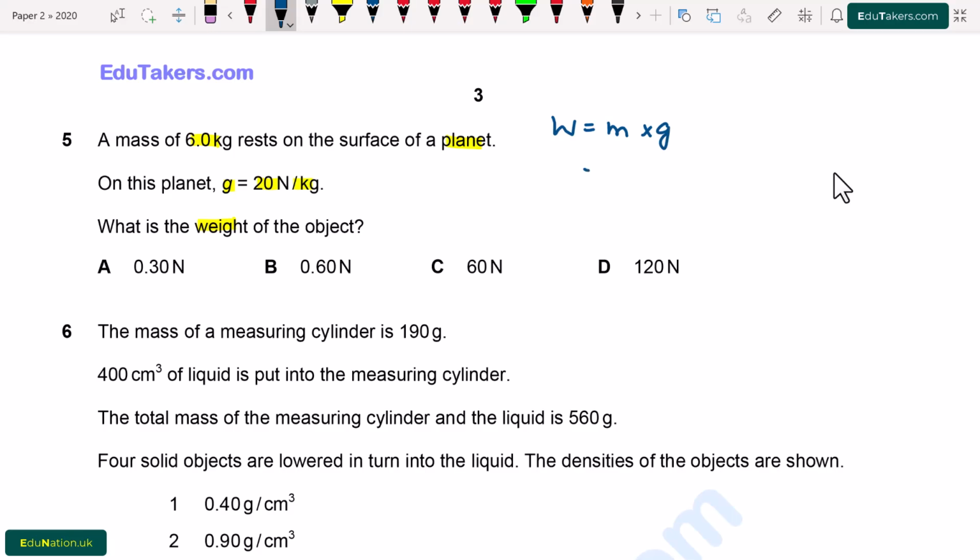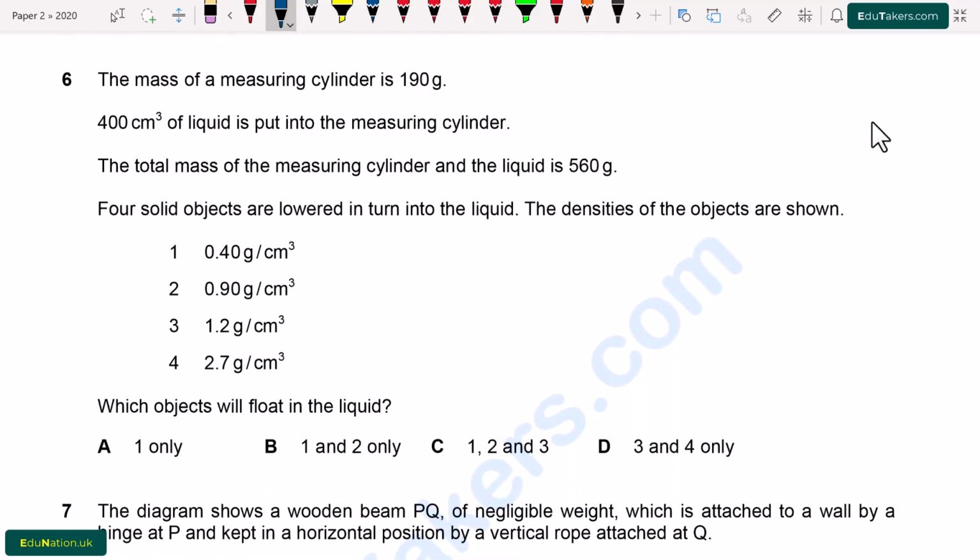I use the formula that weight is equal to mass multiplied by the value of g. The mass of the object is given, which is 6.0 kg, multiplied by the value of g, 20. So the value of weight will be equal to 120 newton. So from here option D is correct.